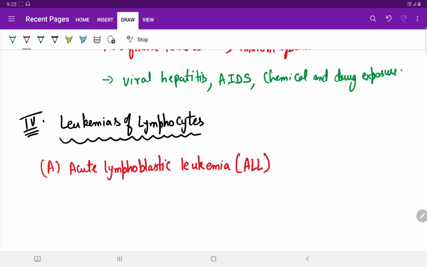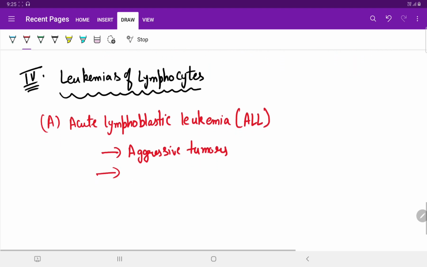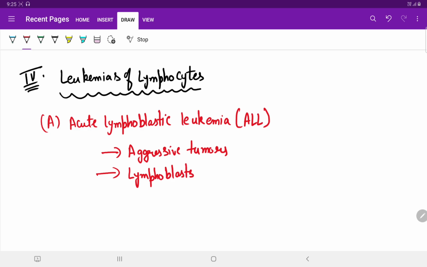These are aggressive tumors composed of immature lymphocytes, or lymphoblasts.